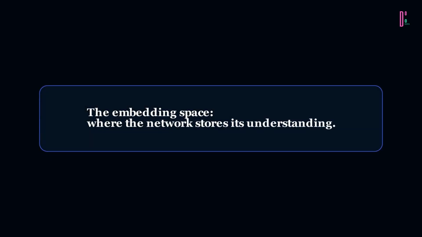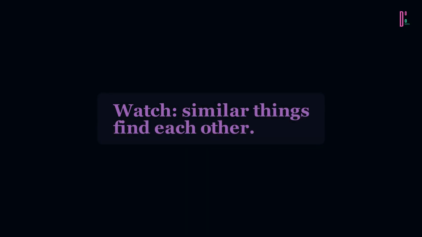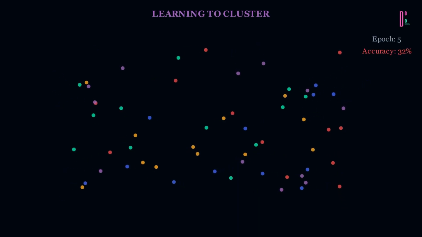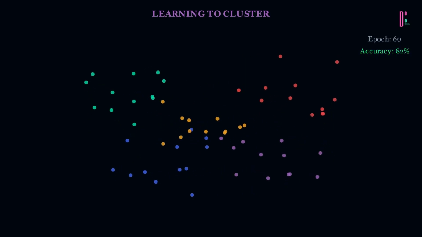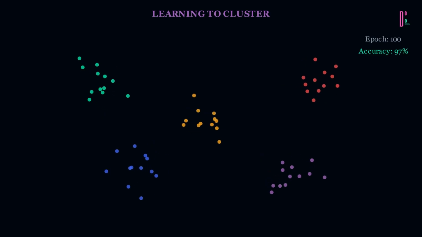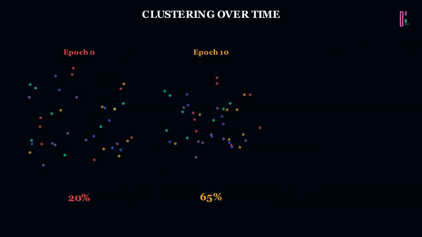Watch, similar things find each other. 60 data points, 5 classes. At epoch 0, accuracy is 20%. By epoch 1000, clear groups emerge. By epoch 100, 5 crisp clusters, and 100% accuracy. Training doesn't rewrite the network each step. It gradually pulls similar representations together and pushes different ones apart. Training is learning to group similar things in embedding space.